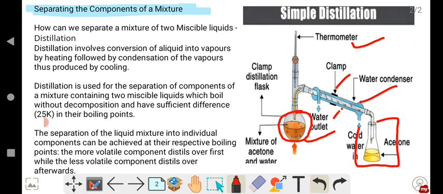Distillation involves conversion of a liquid into vapors by heating, followed by condensation of the vapors thus produced by cooling.